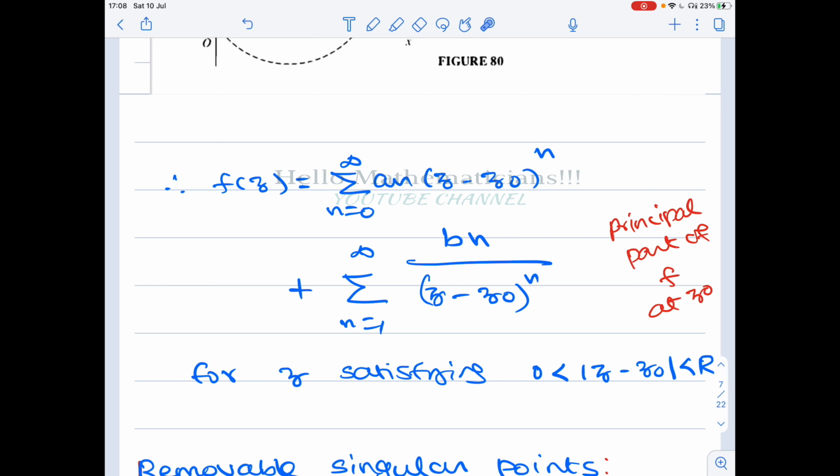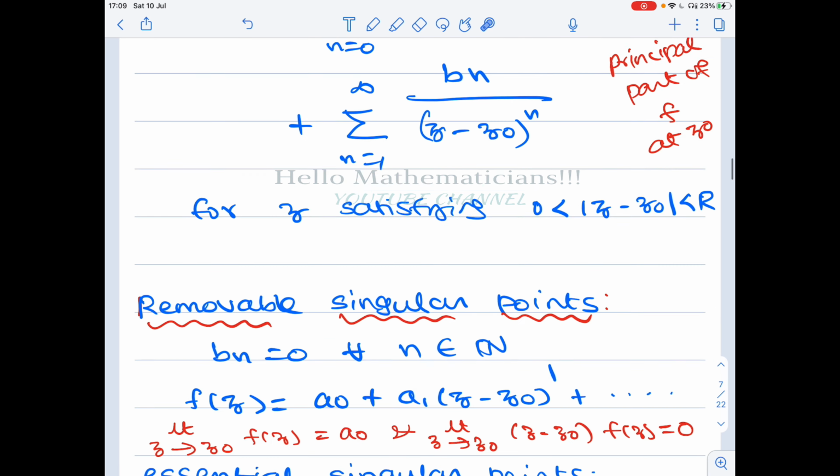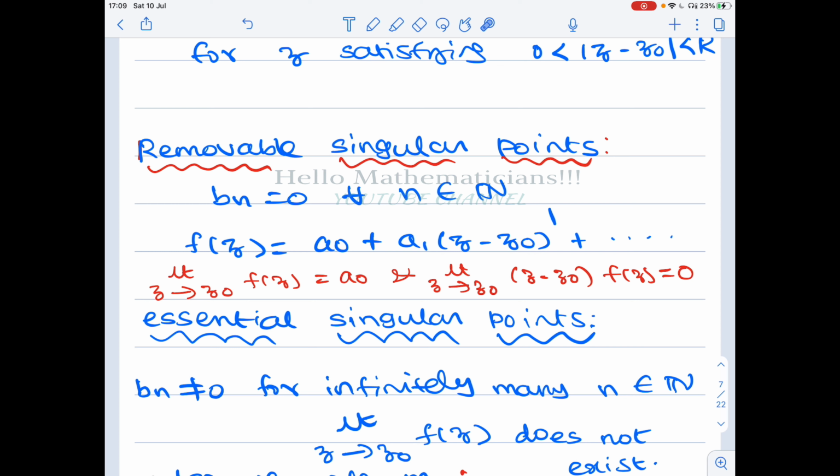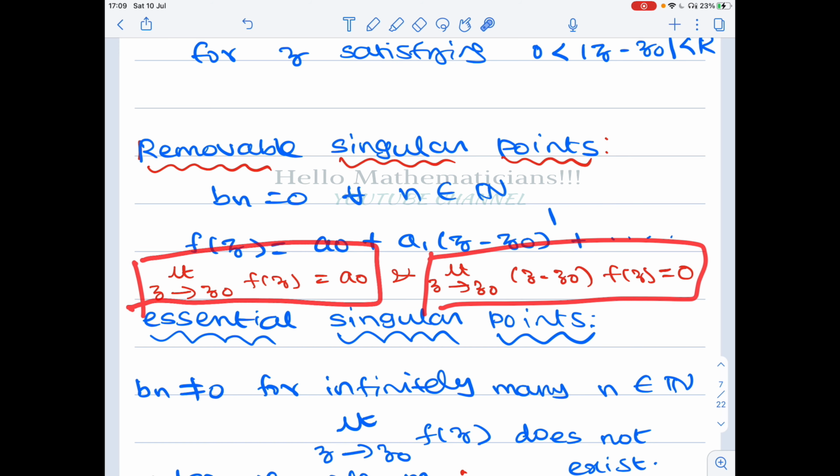So in each term here we'll have a factor of z minus z naught. We saw earlier that only the a naught term didn't have a z minus z naught power, and now we have multiplied by a new z minus z naught. So all the terms in this summation will have z minus z naught, therefore the limit is 0. This is a two-way check of whether z naught is a removable singularity or not.